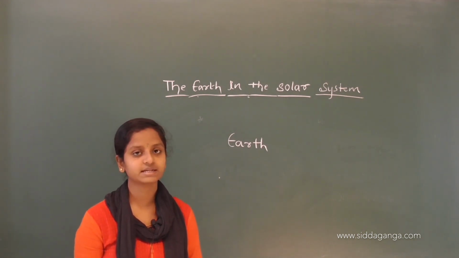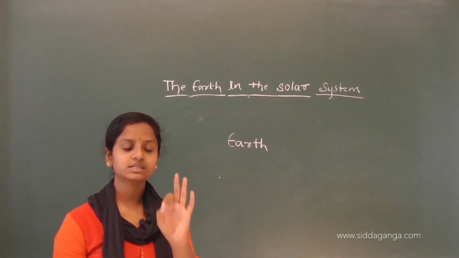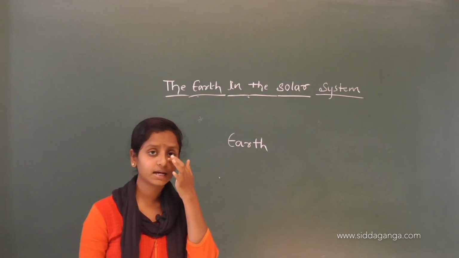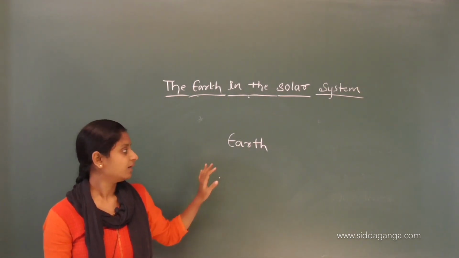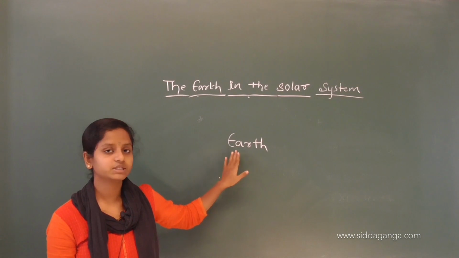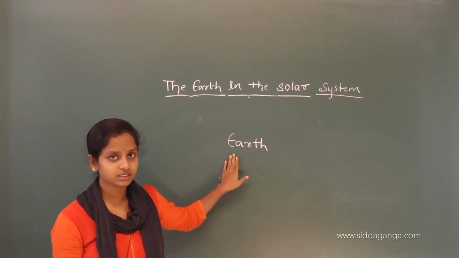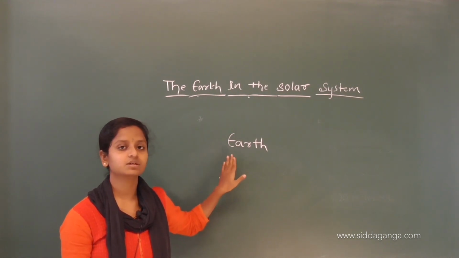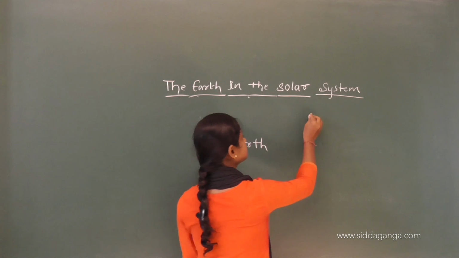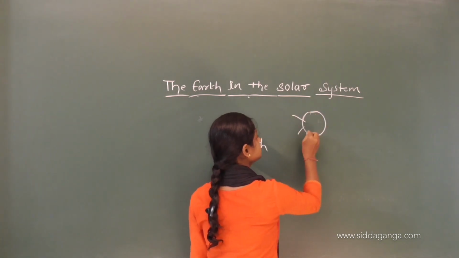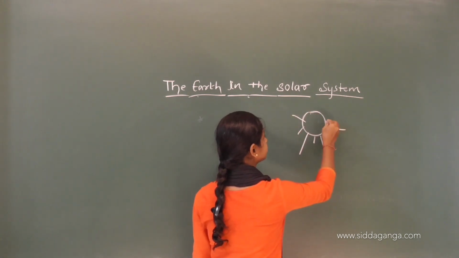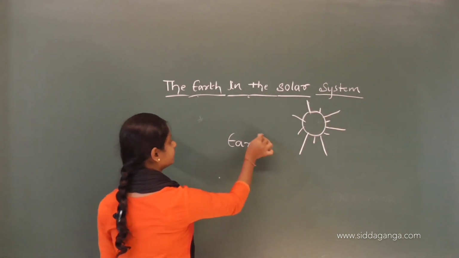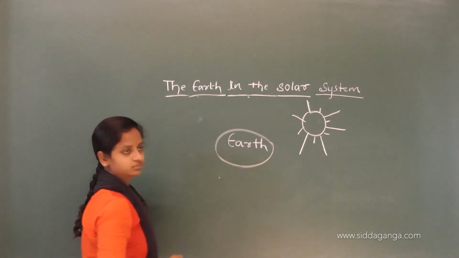I have already said that the moon, sun and all the stars are also called stars. Yes, our earth doesn't have its own heat and light. That is why we call this a planet. But it receives light from the sun and then it will shine.